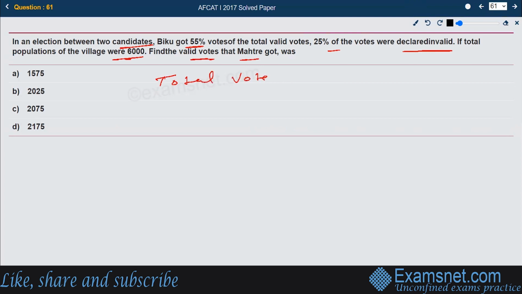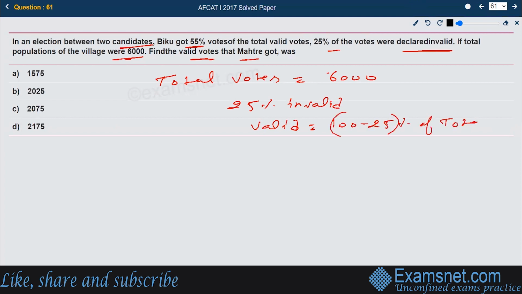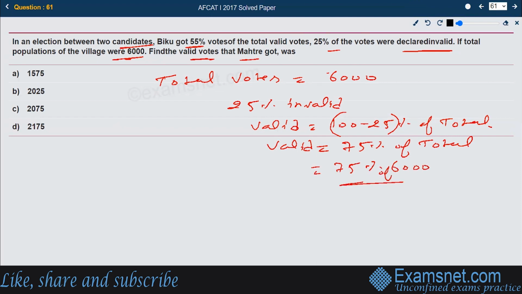The total votes, that is the total villagers, were given out to be 6,000. Out of them, 25% of the votes were invalid. So the valid votes would have been 100 minus 25% of the total votes. That is nothing but 75% of the total votes. So 75% of 6,000 will be the total valid votes.